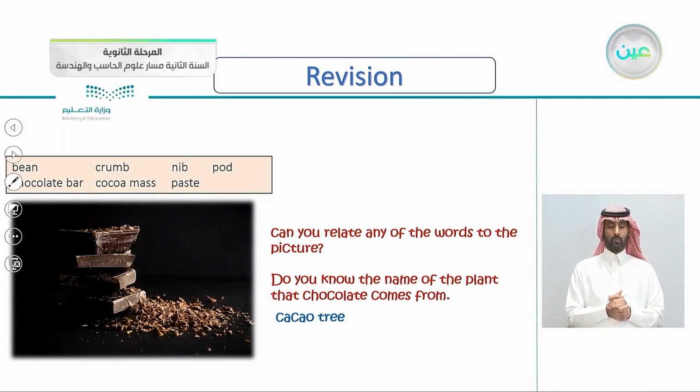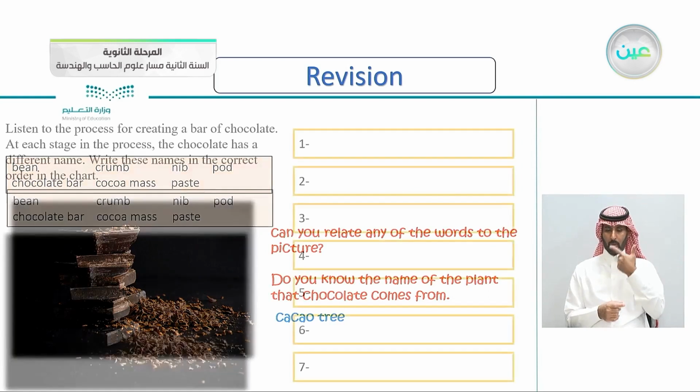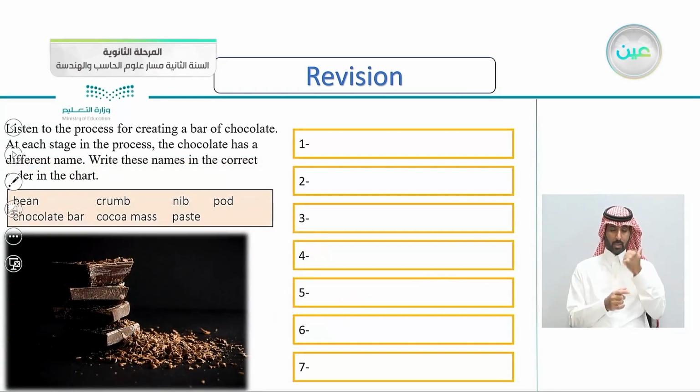And this is revising what we previously took in the listening part. If you remember, here we said, can you relate any of the words to the picture? Remember the words bean, crumb, nib, pod, chocolate bar, cocoa mass, and paste. These are the names of the chocolate through the process of making chocolate. We had 7 stages for making chocolate, and each stage has a different name.